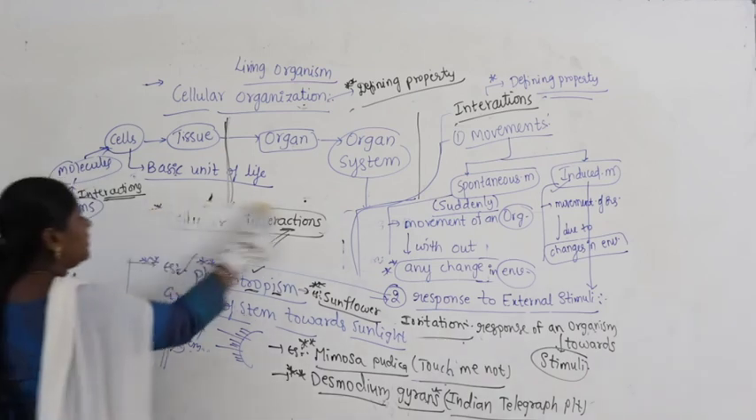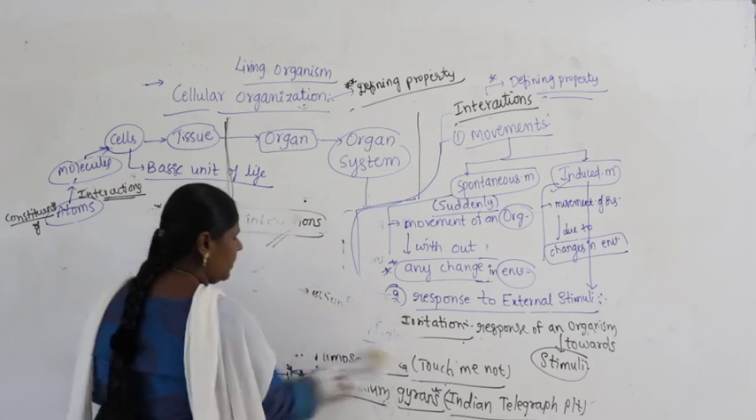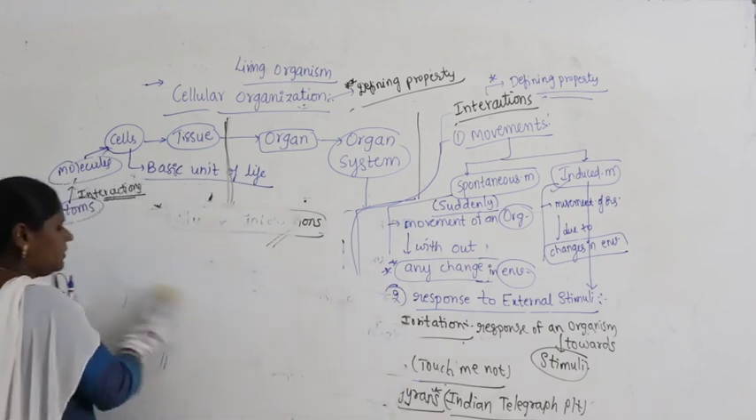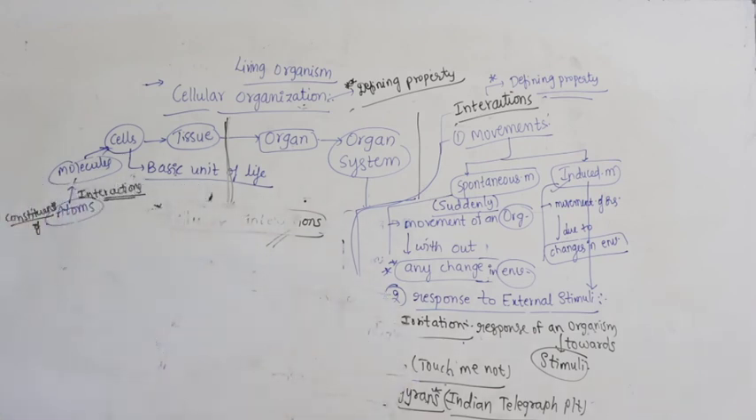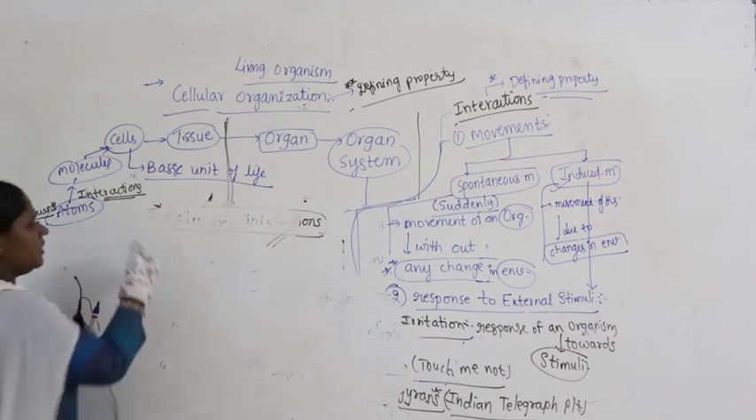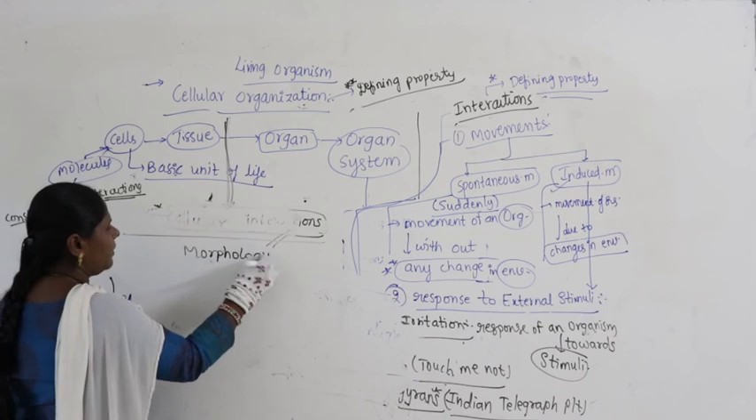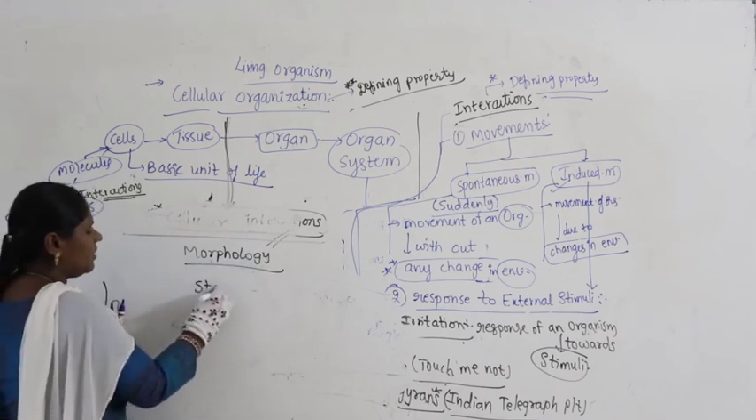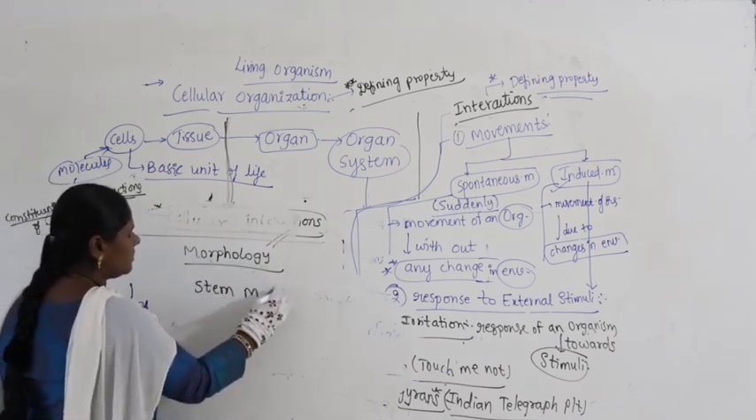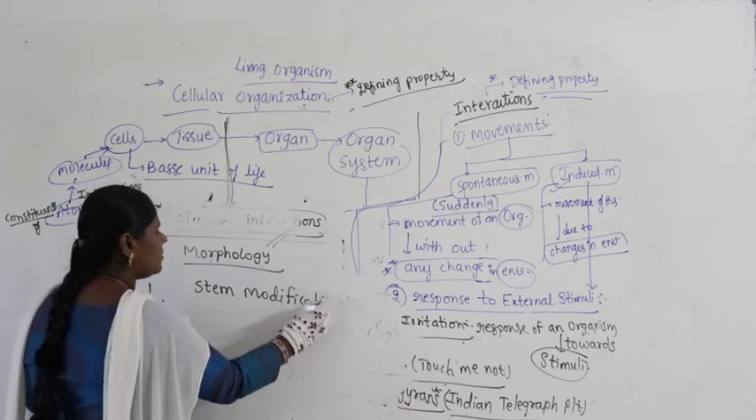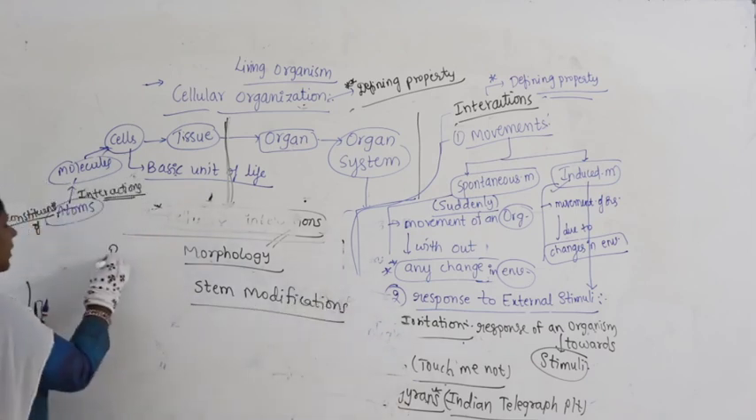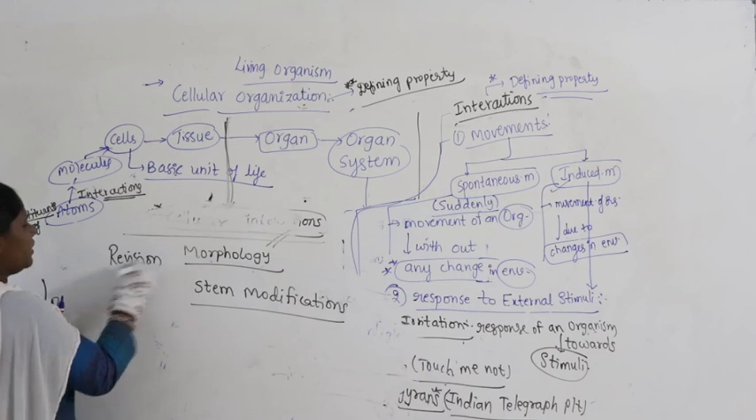Guys, I think you have completed root modifications, and in every chapter the living world concept is very easy. So, for today's revision I am giving you morphology revision. I think you might have completed root. Now, let us take stem modifications. Okay, so today all of you try to complete stem modifications.